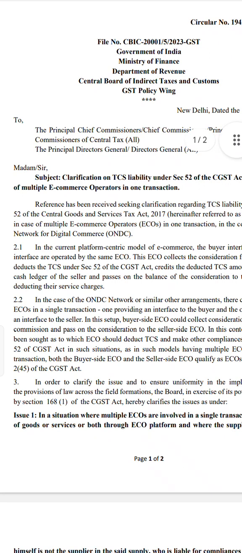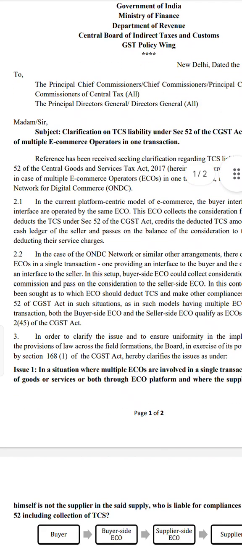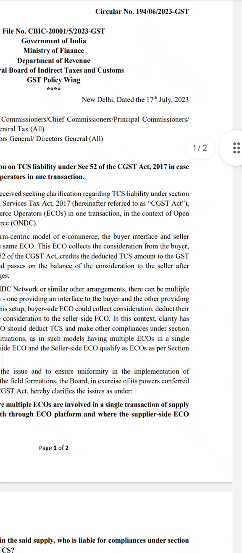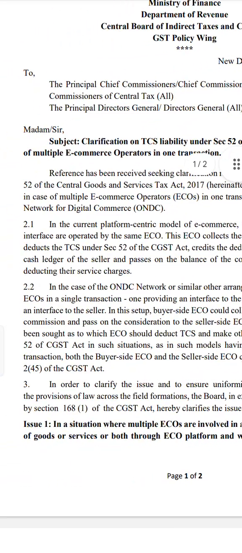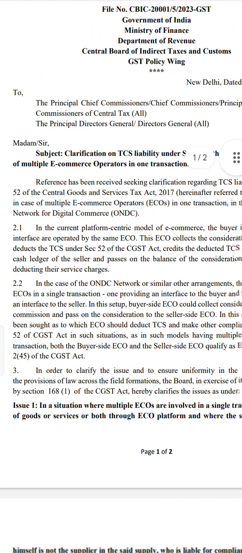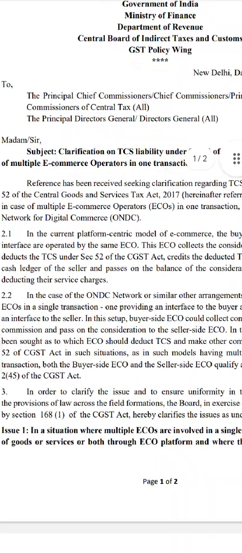Why will it happen? It will happen because of ONDC. What is ONDC? ONDC is nothing but Open Network for Digital Commerce. The department had issued this entire circular keeping in view the transactions which can happen through ONDC. Now what they are telling, in the current platform-centric model of e-commerce,